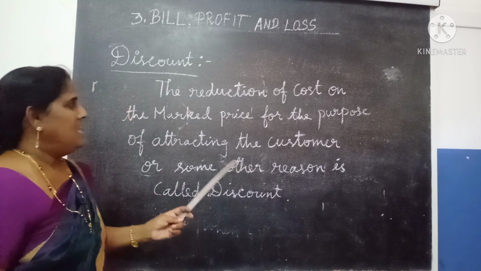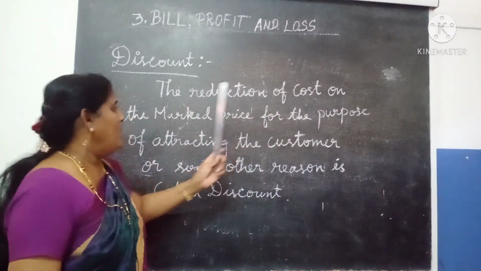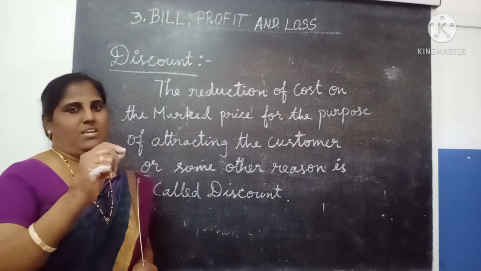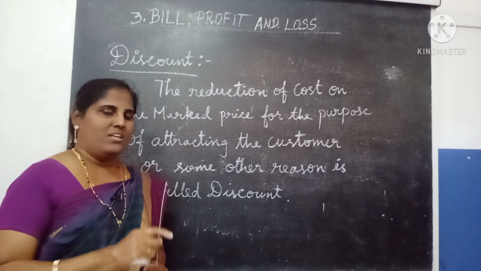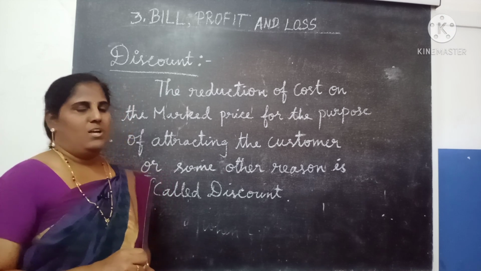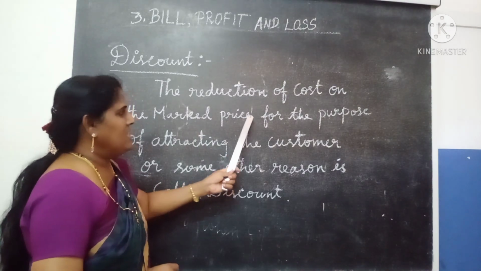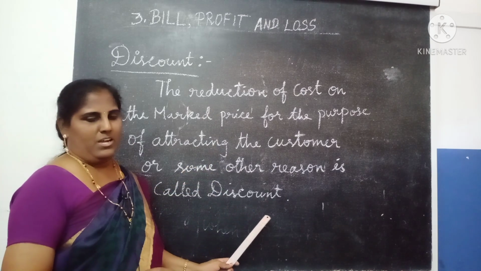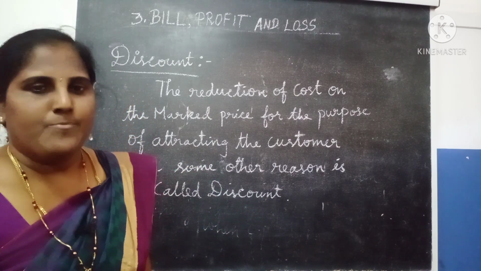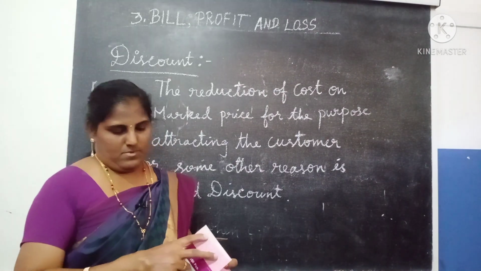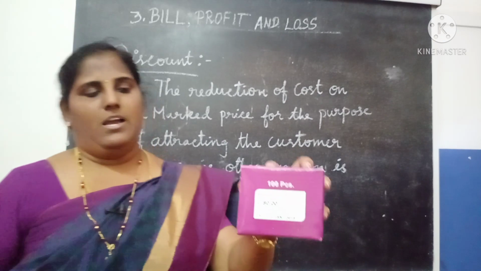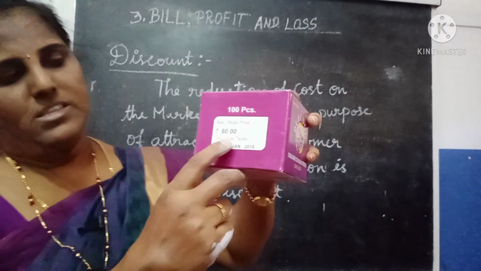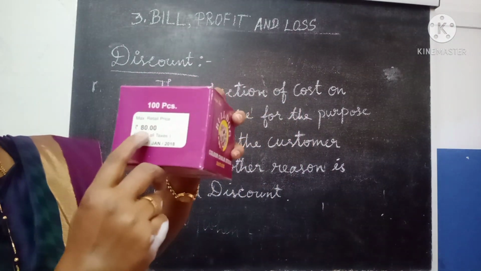See, the reduction of the cost on the marked price. Whatever price is marked on the item is called the marked price. From the marked price, if we deduct some cost, that amount is called a discount. For example, on this chalk piece box, they marked 80 rupees.